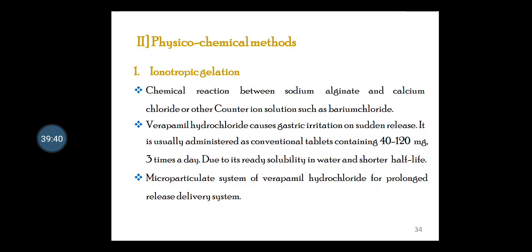So the most widely used system is based on gelation of aqueous sodium alginate, gellan, or carrageenan solution by the addition of divalent cations such as calcium chloride, barium chloride or potassium chloride, which induces the cross linking of the polymers and instantaneously forms discrete solid microparticles.